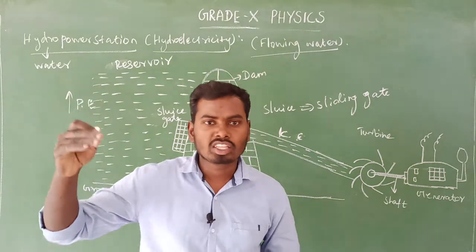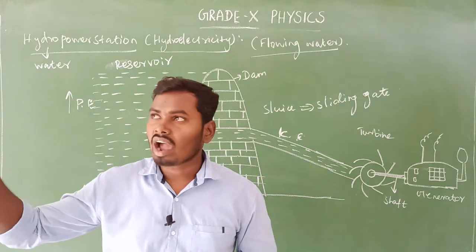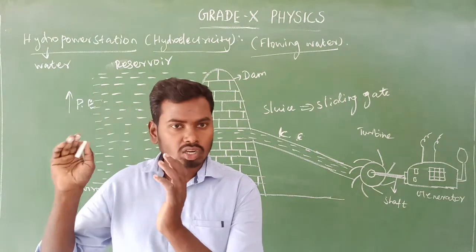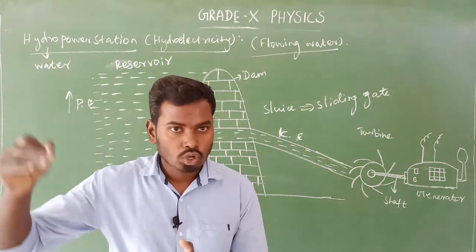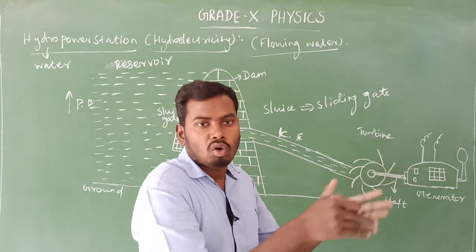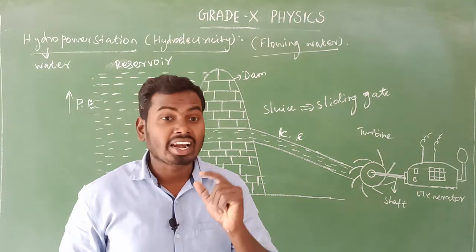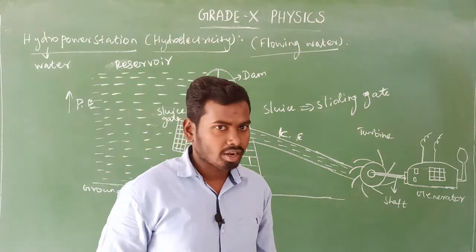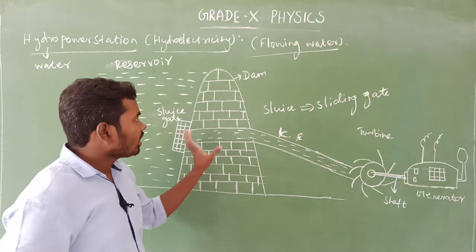So when the rain is falling on the hilly areas or highly raised areas, what will happen? The rainwater should come down. This flowing path of the rainwater is considered as a river. Isn't it? Yes.